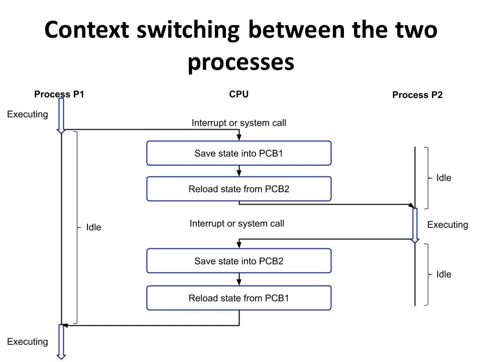Now during this context switching, that is when the state of one process is saved into its process control block and the state of another process is reloaded into the CPU, the CPU remains idle. This means CPU time is wasted. Now let us understand context switching cost.